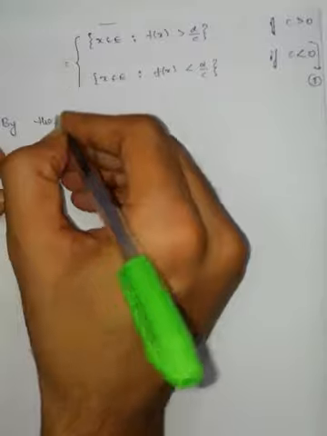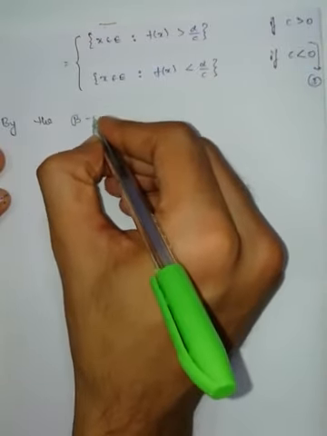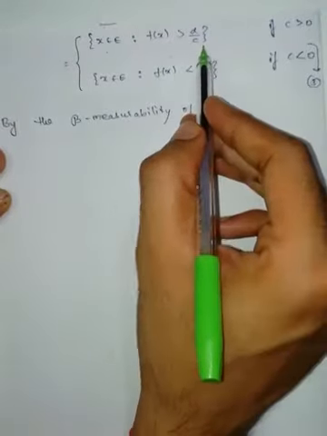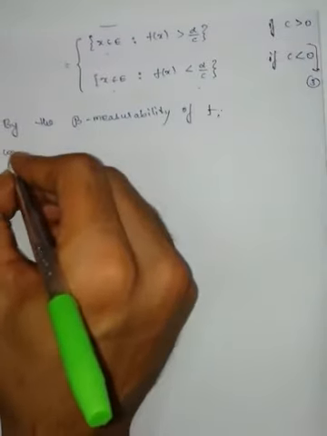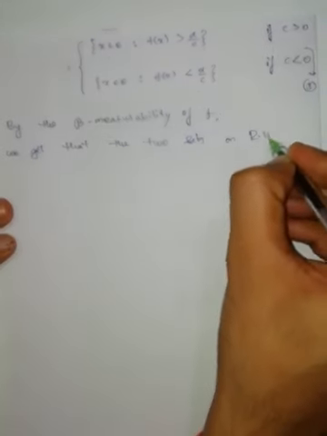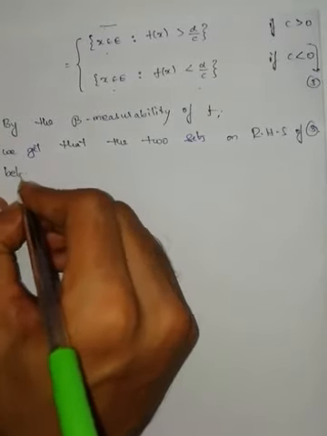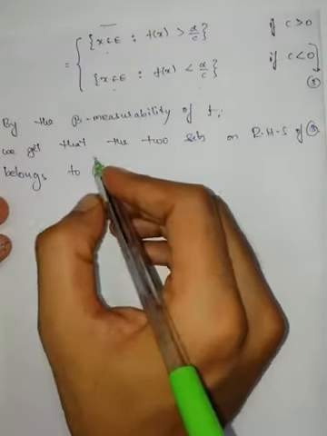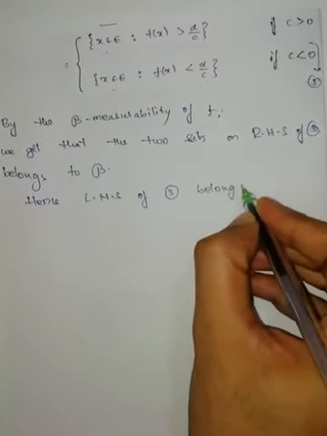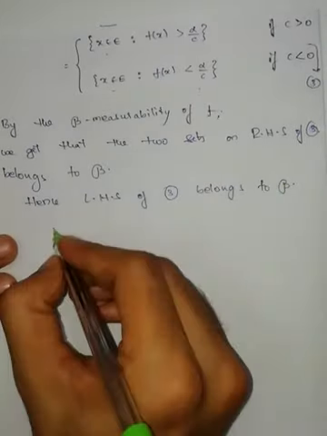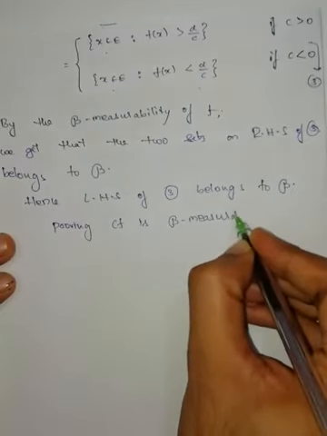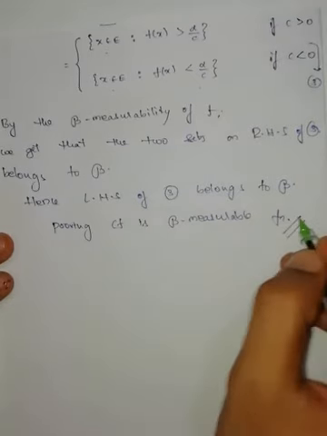But in the statement it is clearly given that f is a script B measurable function. Therefore, by the script B measurability of f, we get that this set belongs to script B, this set also belongs to script B. We get that the two sets on the RHS of equation number 3 belong to script B. Hence, LHS of equation number 3 belongs to script B, proving CF is a script B measurable function.